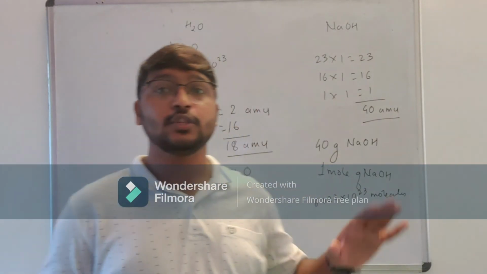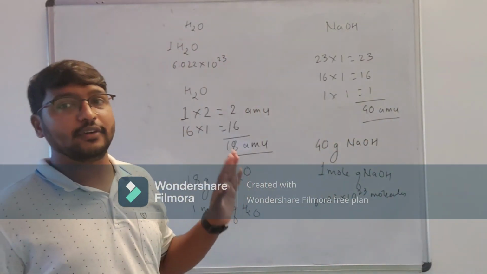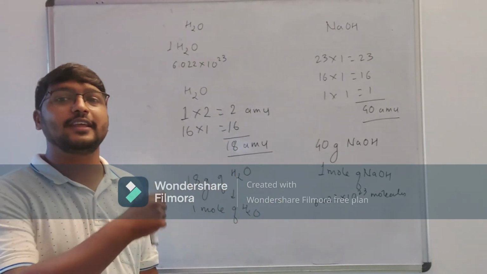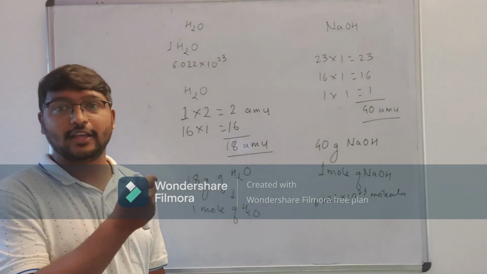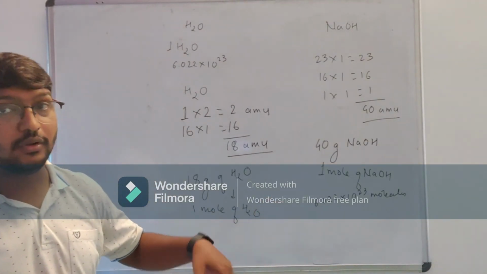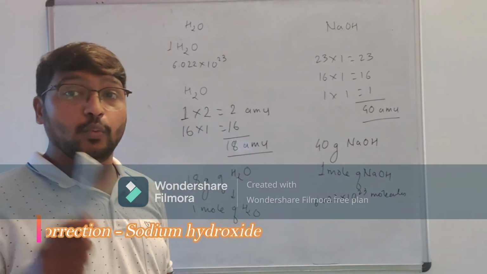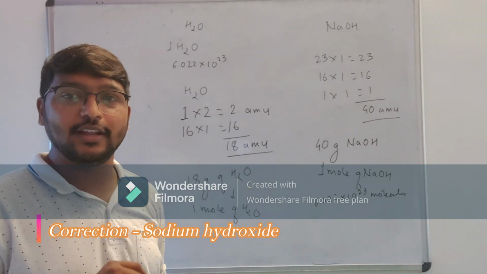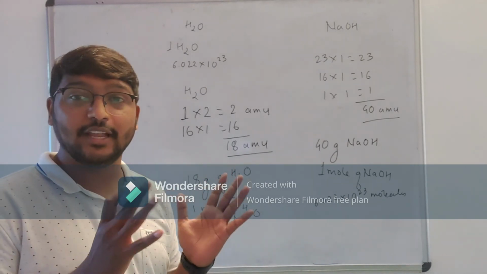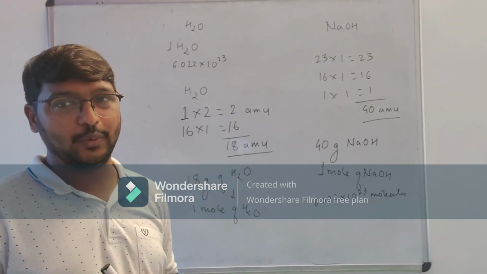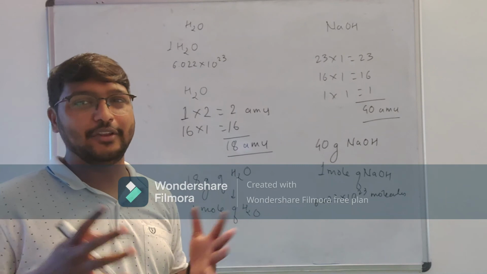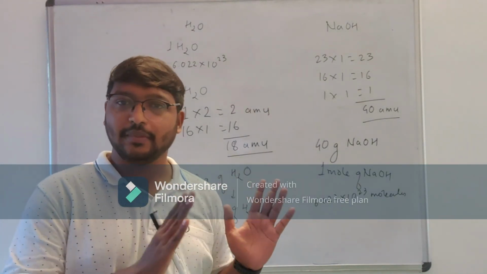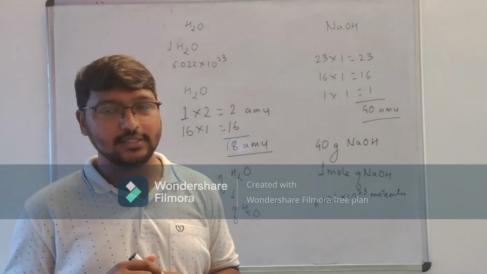So what is the gram molar weight of H2O? Gram molar weight of H2O is 18 grams. If you are taking 18 gram of H2O, that quantity is 1 mole. For sodium hydroxide, what is the gram molar mass? It is 40 grams. If you are taking 40 grams of NaOH, that quantity will become 1 mole of NaOH, and you know how many molecules are present in 1 mole. So this was about the basics of the mole concept.